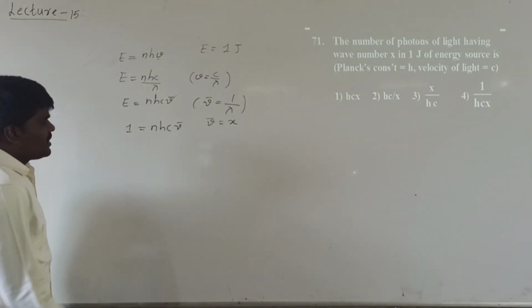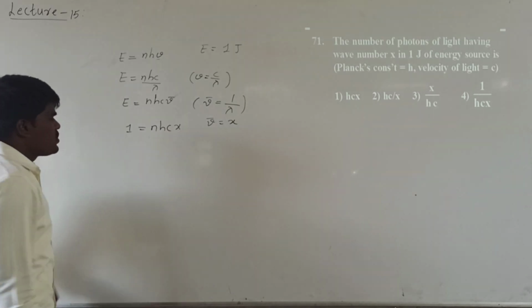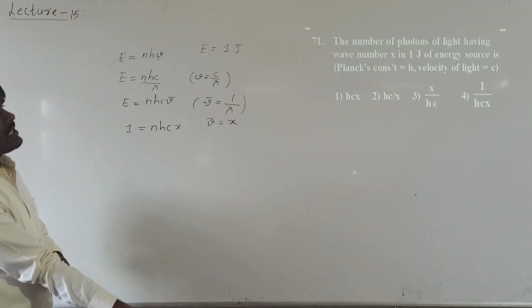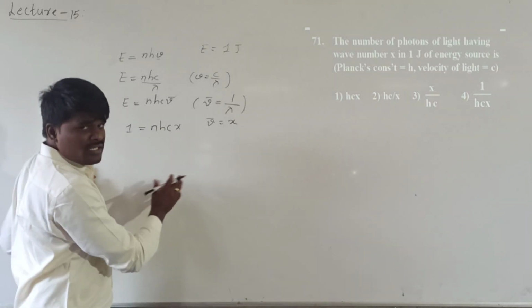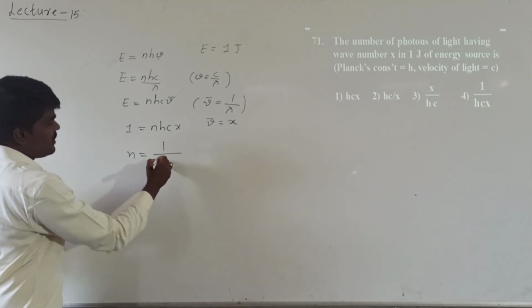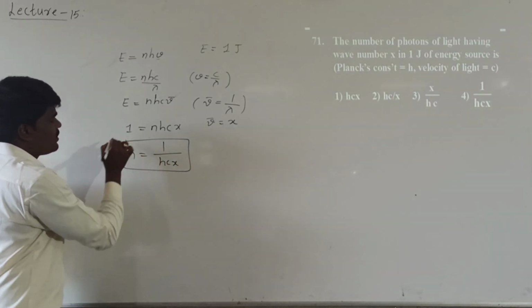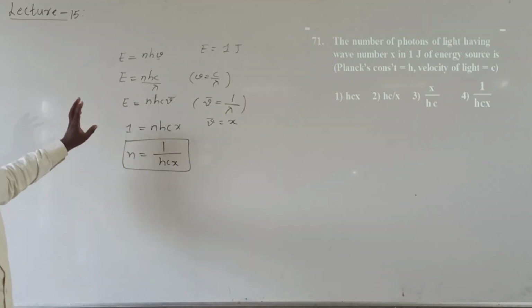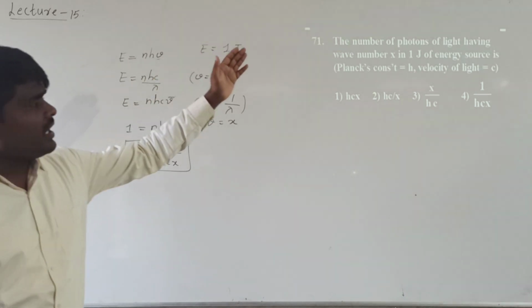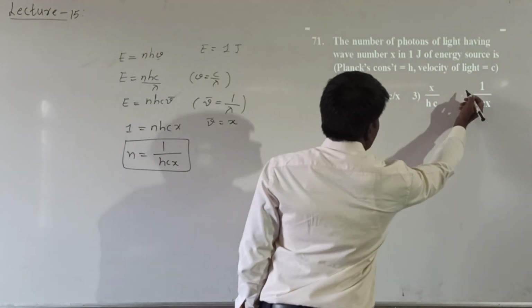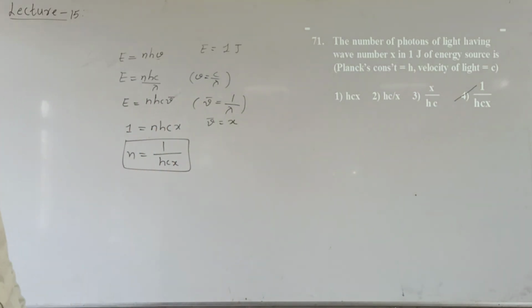Here he has given the wave number as x. Let us substitute this value here. It will become 1 joule is equal to N h c x. From this, what is he asking? He is asking the number of photons, and N is the number of photons. So N will be equal to 1 by h c x. This will be the number of photons emitted by the radiation associated with the wave number x having an energy of 1 joule. So the answer is 1 by h c x. Hope it is clear.